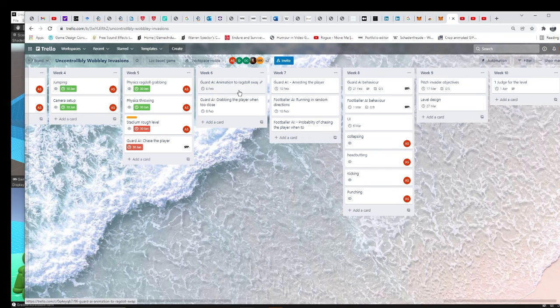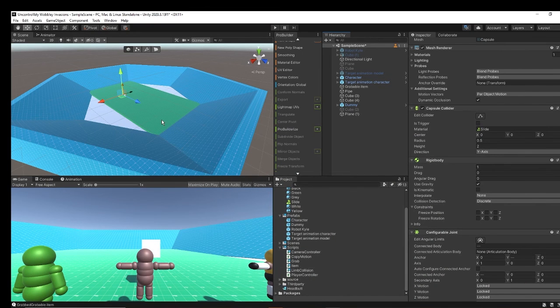And then we'll also be implementing the animation to ragdoll swap, and making the guard AI a bit advanced. When the guard AI comes too close to the player, he'll try to grab the player. So these are all the things I plan on having for the next devlog.